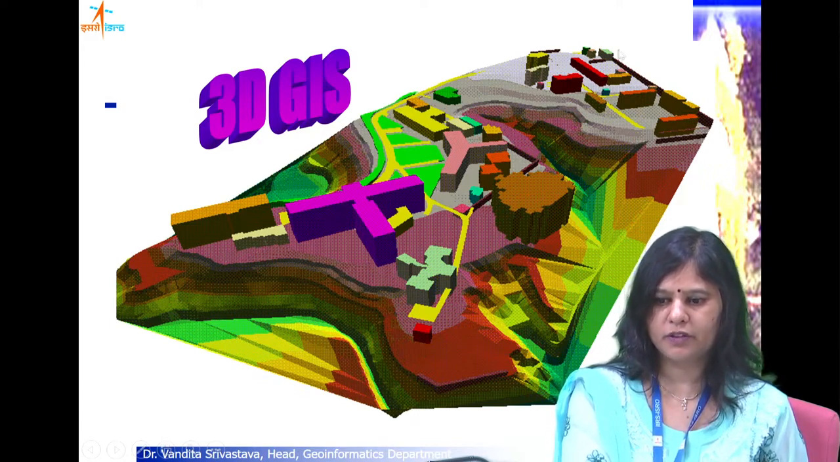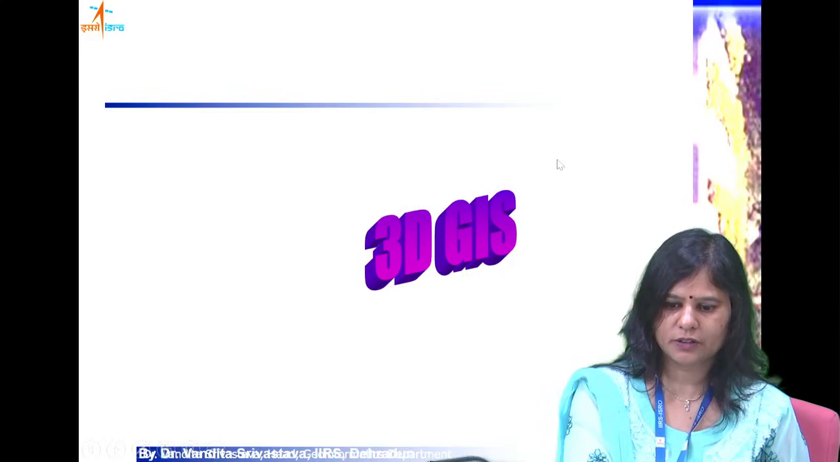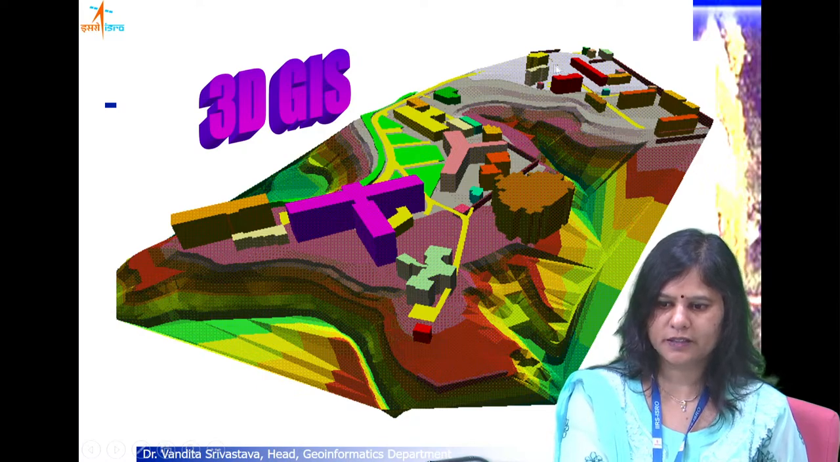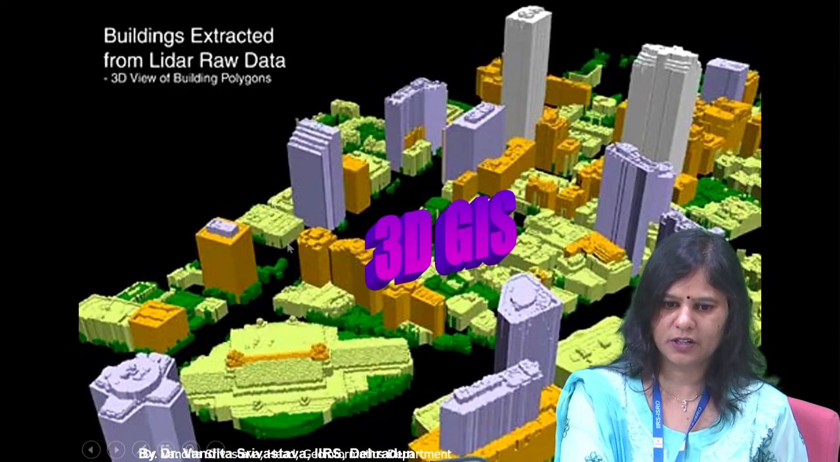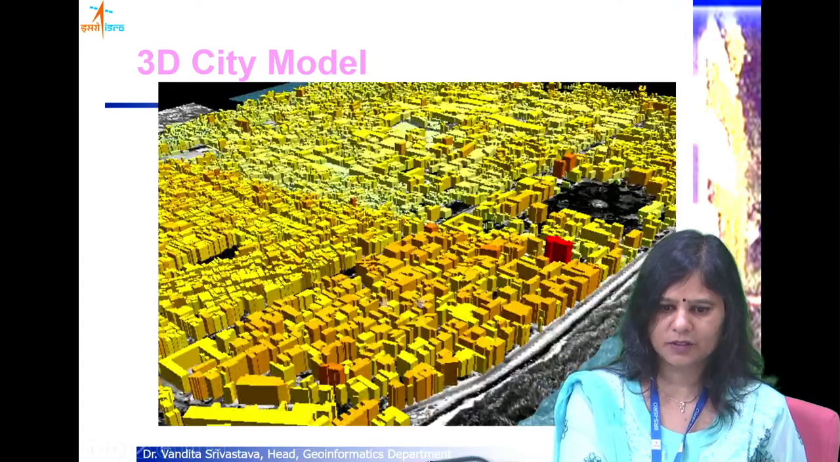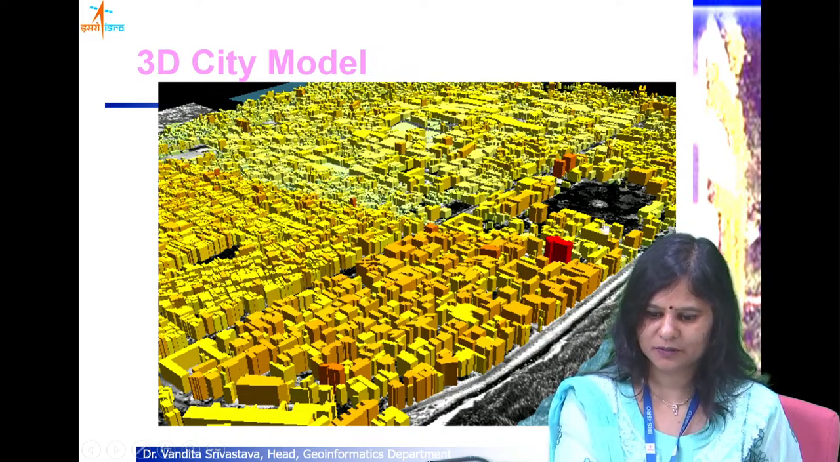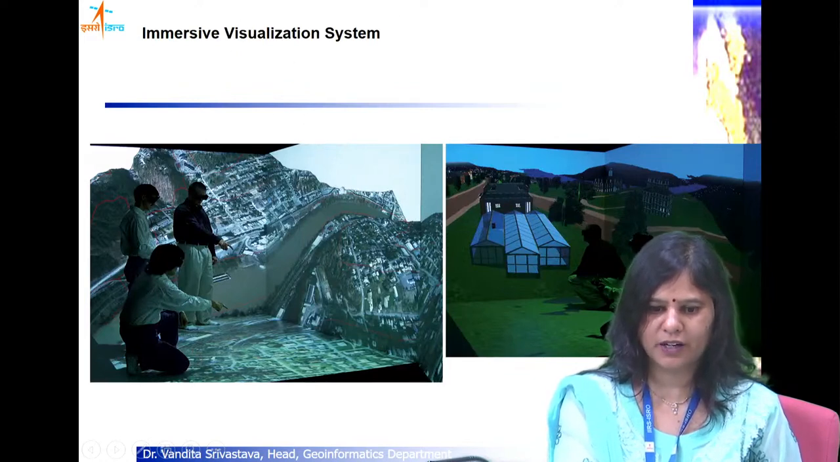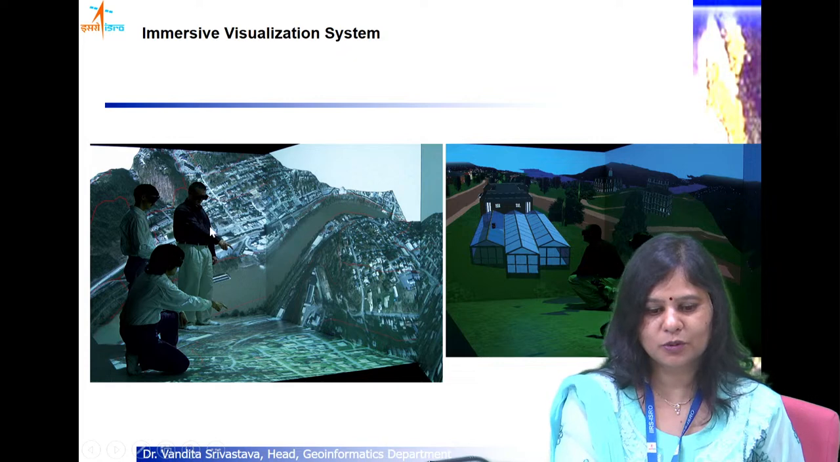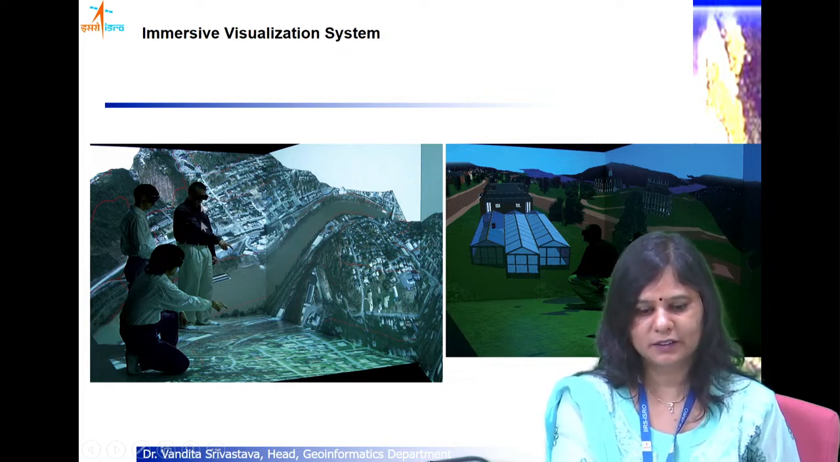And then you can prepare a 3D model of your campus, of a building, of a city. This is a 3D model of the IIRS campus, and this is a 3D city model utilizing LiDAR data, LiDAR point clouds. You can make a model of part of your city or the entire city or a colony. This is a 3D model of part of the entire city, which is a coastal city. Then you can have immersive visualization utilizing some additional tools such as a camera and some sensors.